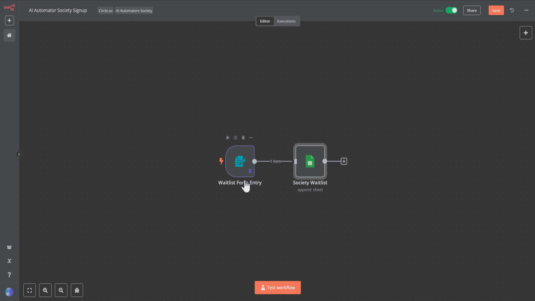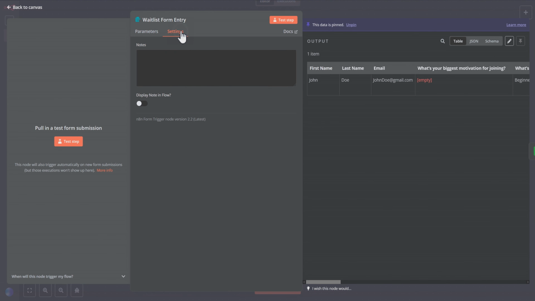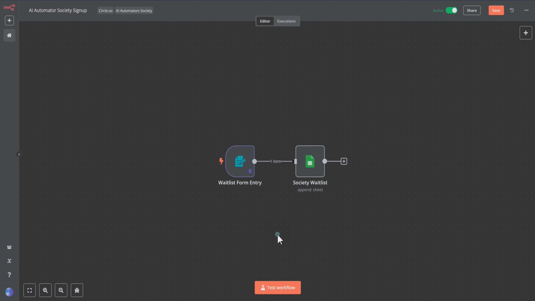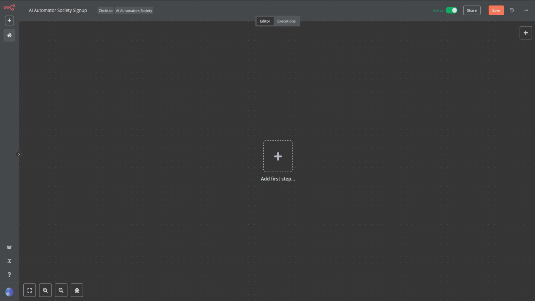And I'm not going to do that here for this form one, though there is a note field here in the form. So I'm going to click here on the canvas, and I'm going to hit Control A. And you can see here that I now have both of these nodes selected. That means, and here it is, here's that wonderful tip, that I can now cut or copy, and these nodes are not gone.